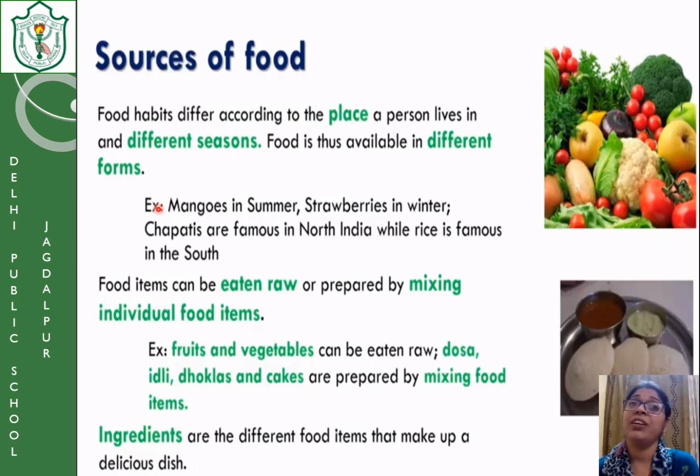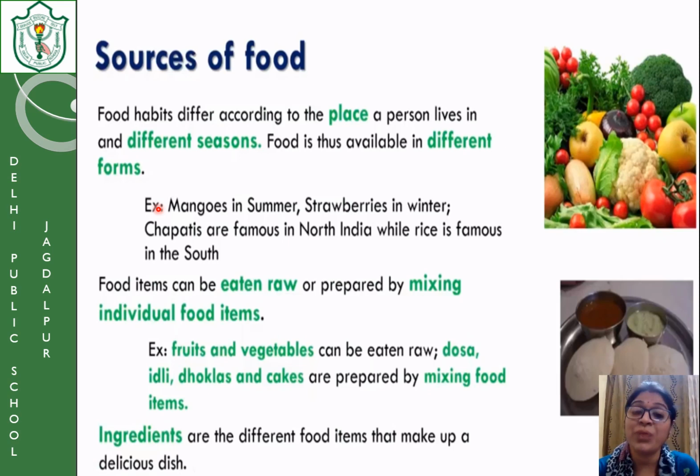Even in the different seasons, mangoes are the favorite of all. Yes, mangoes are available in the summers while apples are available in the winters. Watermelon comes in the summer, whereas guavas, for example, come in the rainy season more often. So, and available in the different forms.